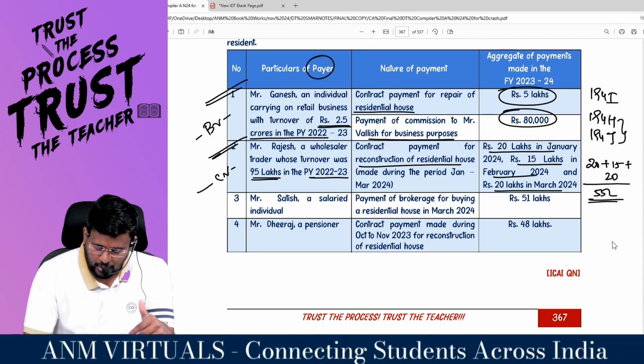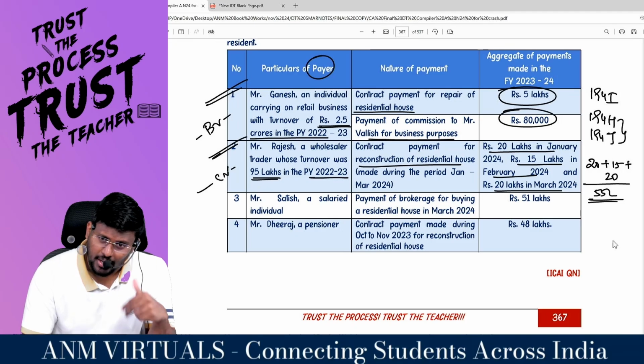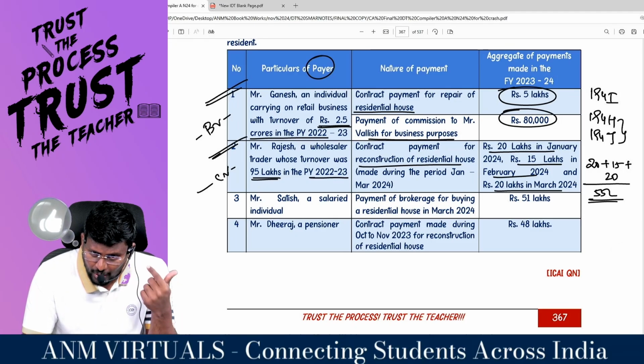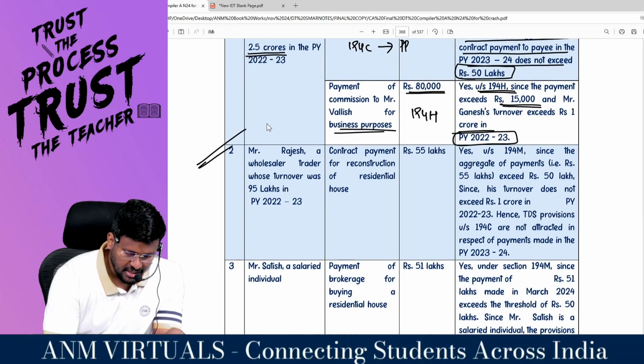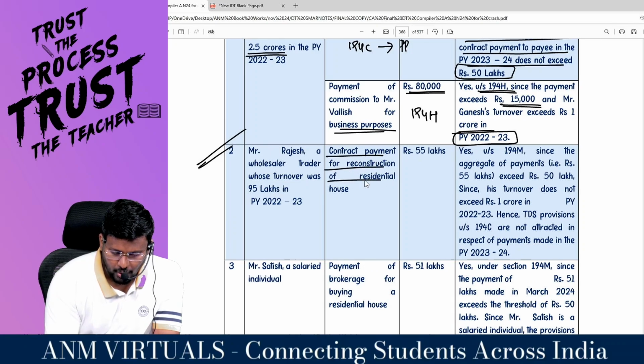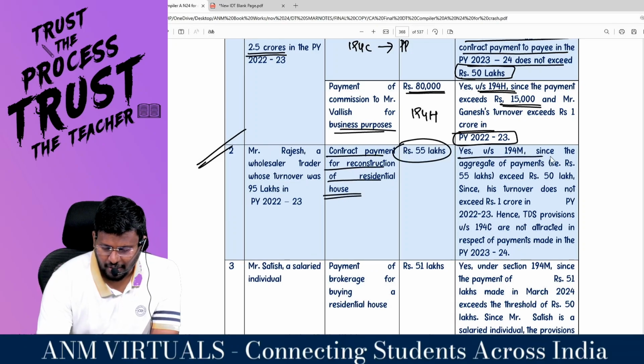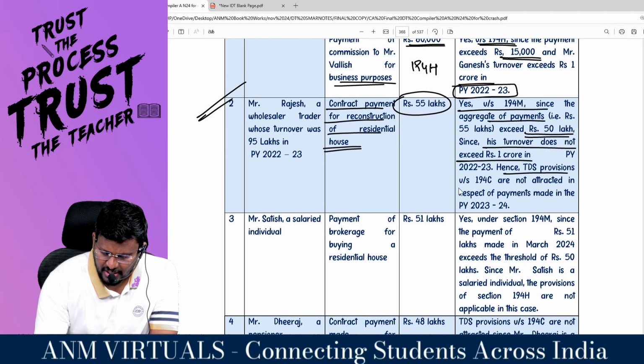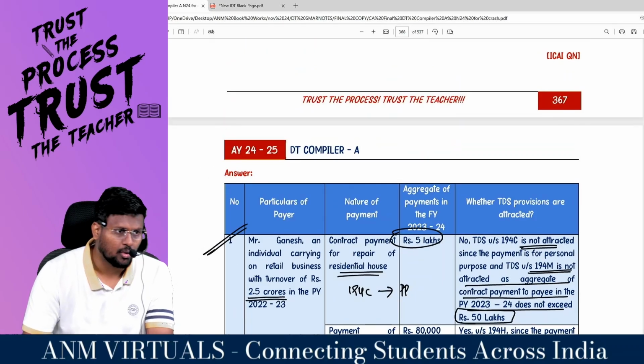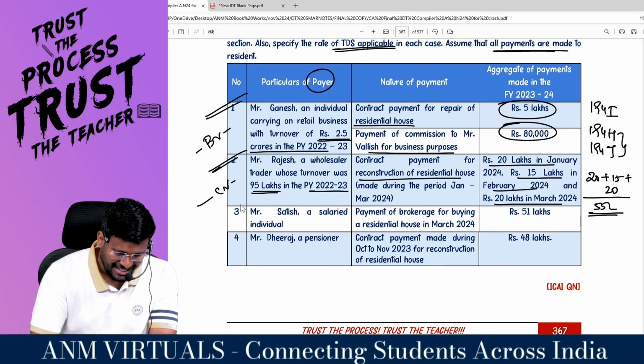Clarity? Okay. The alternate section is 194M. For 194M to attract, how many lakhs must be exceeded? So Mr. Rajesh, wholesaler, contract payment for reconstruction of what house? 55 lakh. Yes, 194M, since aggregate of payment exceeds how much lakh? Since his turnover does not exceed, TDS provisions under 194C are not attracted in respect of payment made in 23-24. Comfortable? Are you getting it?